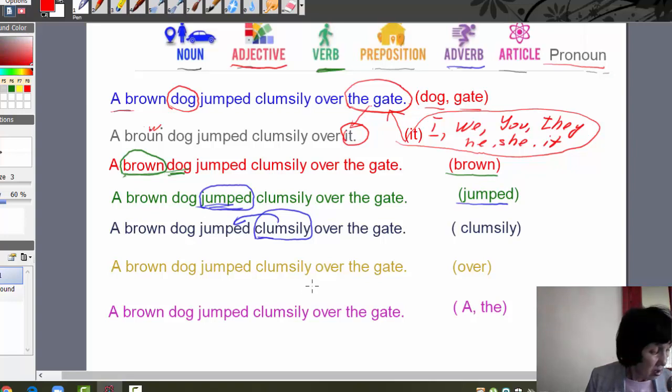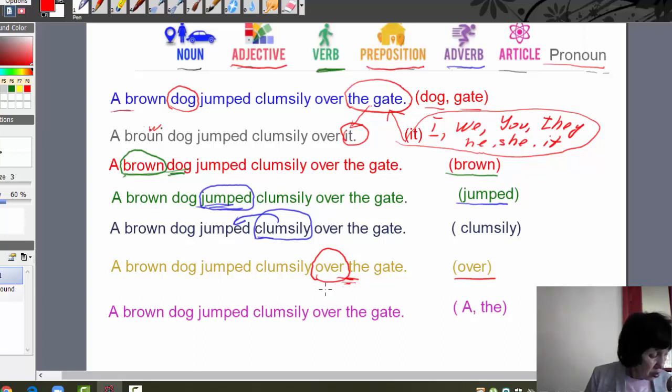And what about the preposition? Here, this is a preposition. The preposition is over. A brown dog jumped clumsily over the gate. Prepositions usually come before a noun and express a relation to another word or moment in the sentence.